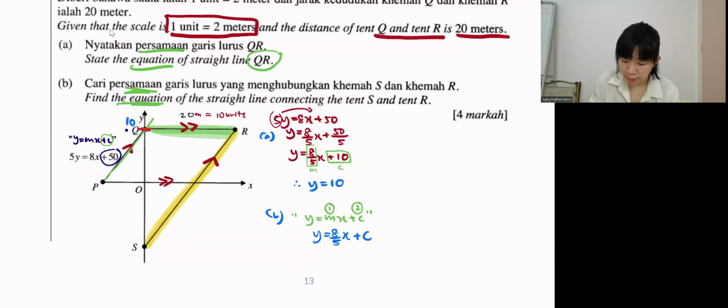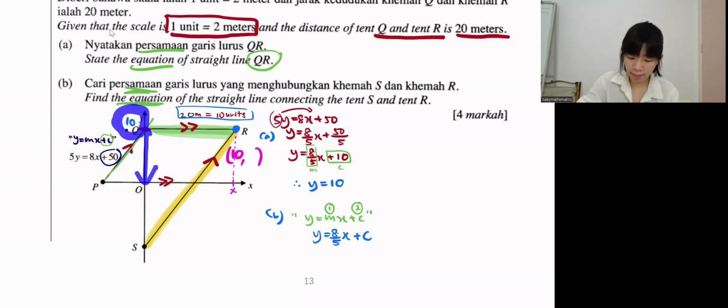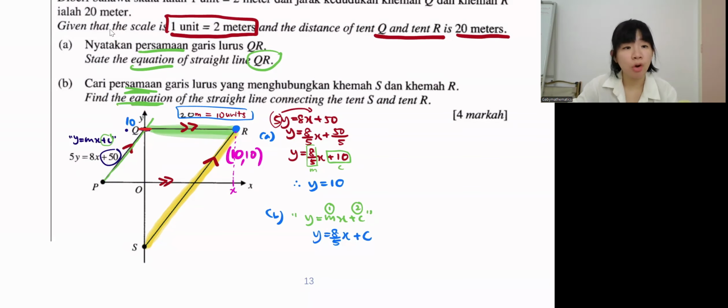They give us this 20 meter definitely for a reason. If QR is 20 meter, what is the coordinate of R? Can we find R or not? What is the x coordinate? The x coordinate is this one. You know that this whole thing is 10 units, so this is 10. How about y? The y coordinate is this one. It is also 10. So we have a coordinate 10, 10.